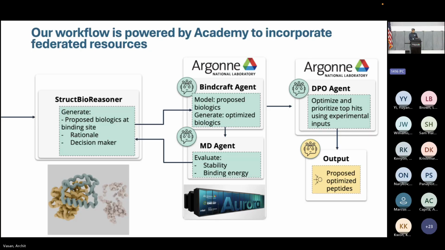This is a small movie to show how this is working. You can see it is basically optimizing the peptide design for a peptide at this particular interface, and that interface is very similar to the one that I showed you in the previous slide. We can then take these biologics optimized by the Bindcraft agent and send them to DPO and do some more optimization. And finally, we output some proposed optimized peptides that can be sent to the user.